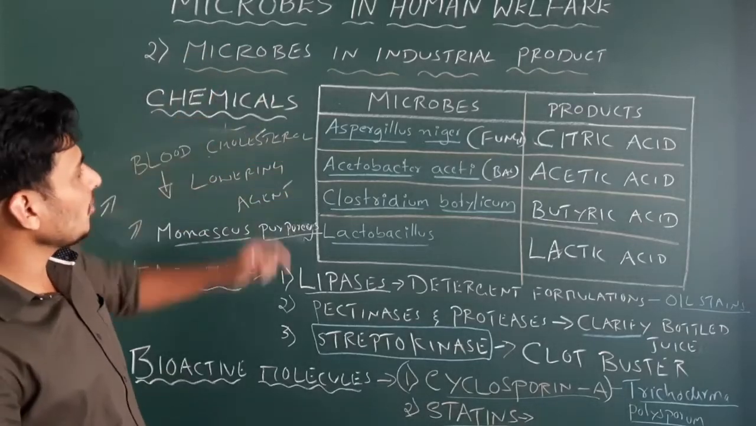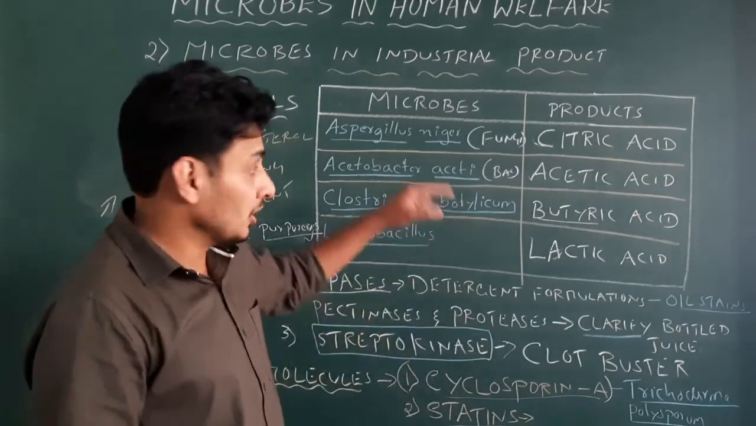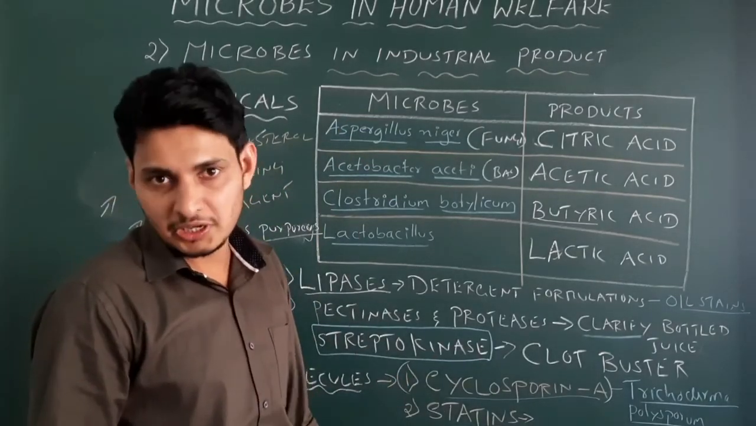So this is all about microbes in industrial products. So you need to remember 5 different concepts. It could be asked for 5 marks, like explain the role of microbes in industrial products. Okay, so you need to remember.